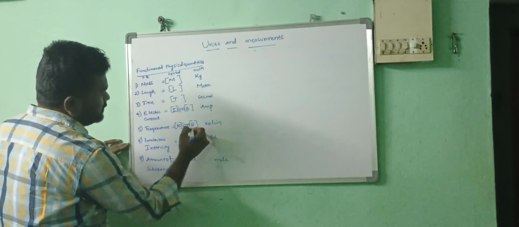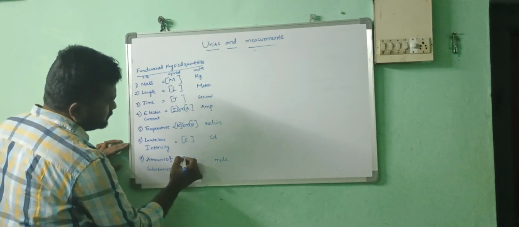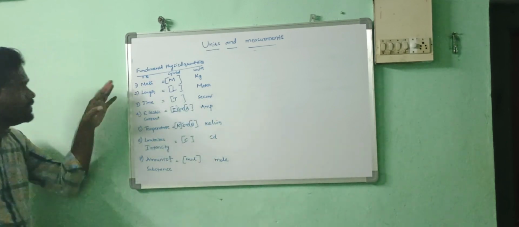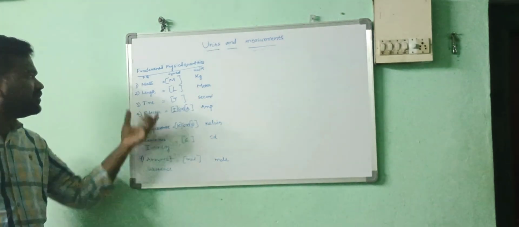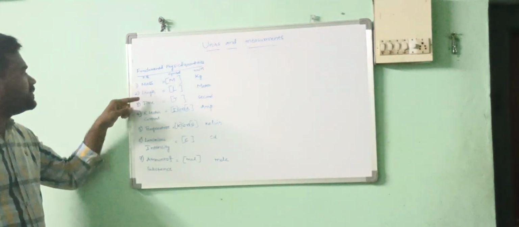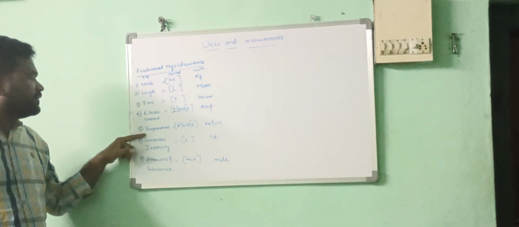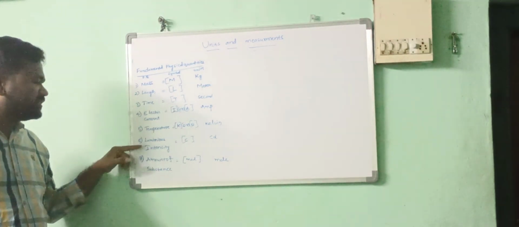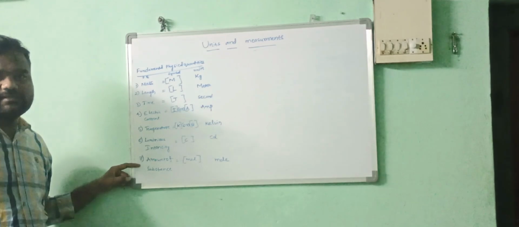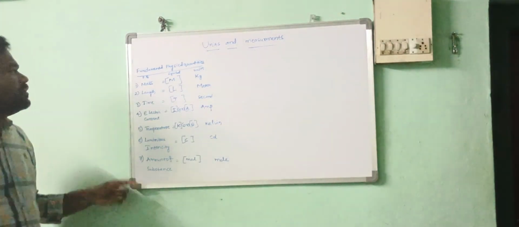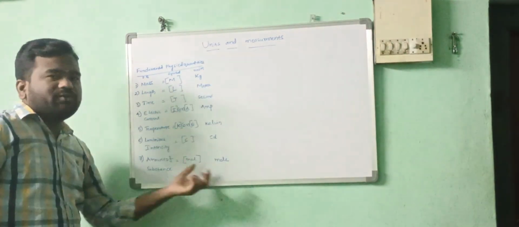These are the fundamental physical quantities. How many are there? 7 are there. First one is mass, second one is length, third one is time, fourth one is electric current, fifth one is temperature, sixth one is luminous intensity, seventh one is amount of substance. Now these are the symbols, these are the units.